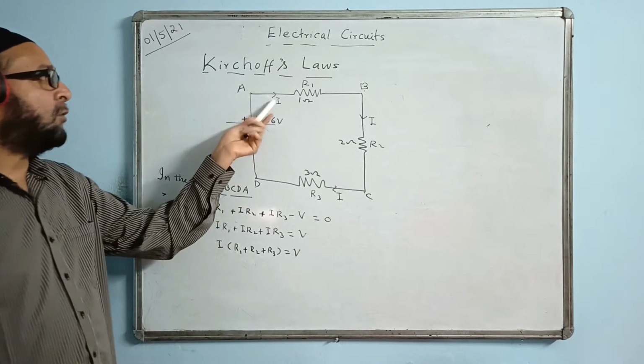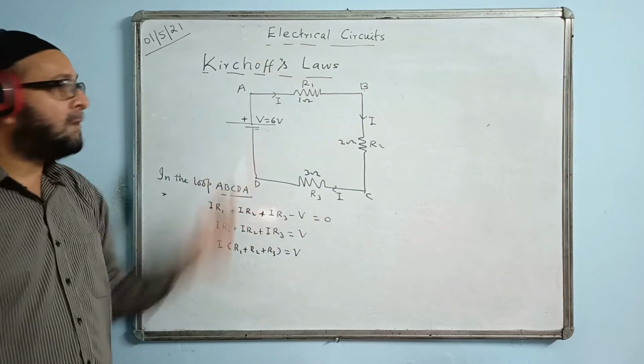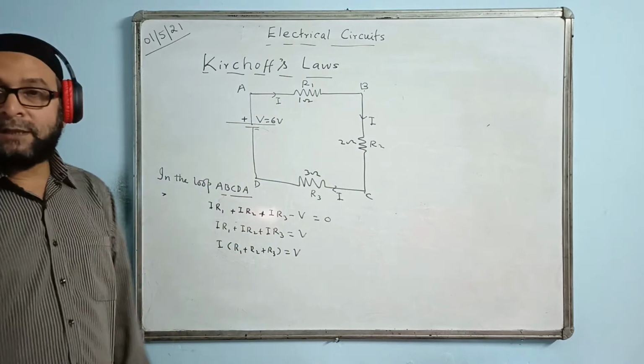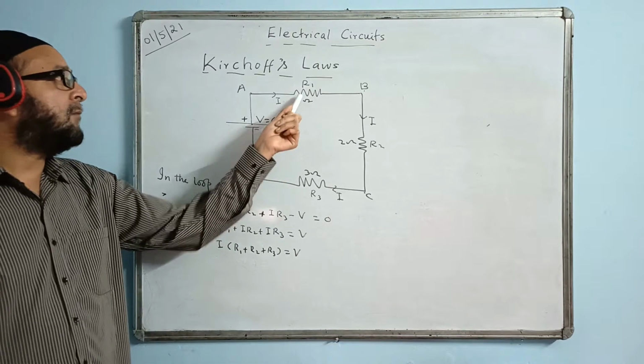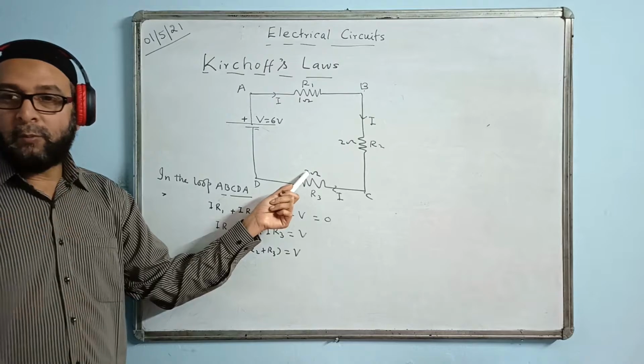Suppose, how do we find the total current value? How do we normally find? We see all of them are in series here. So we first find the resistance value. What is the total resistance here? 1 plus 2 plus 3. What is the total resistance? 3 plus 3, 6 ohm.